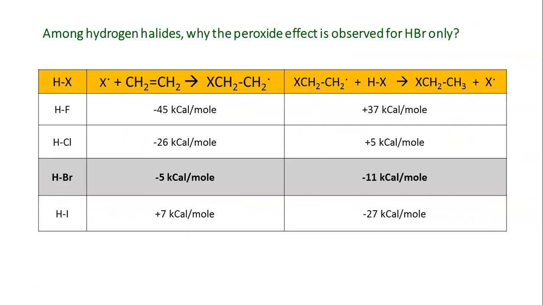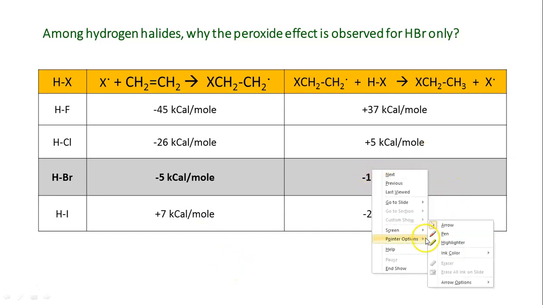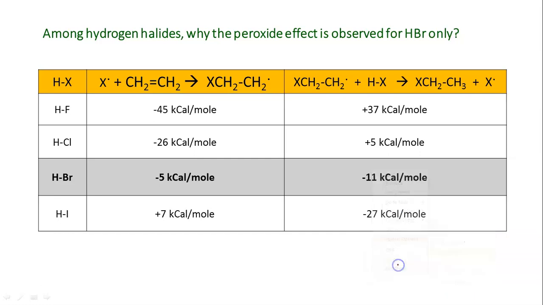Fine. Next we have a question which is very important. So here we have seen that we are using HBr, HCl, etc. And there are some other options, that is HX, hydrogen halide. So these are the possible hydrogen halides: HF, HCl, HBr, HI. Peroxide effect, that is the previous example that we have seen, where anti-Markovnikov rule is followed. So this effect is observed only for HBr but not for HF, HCl or HI.